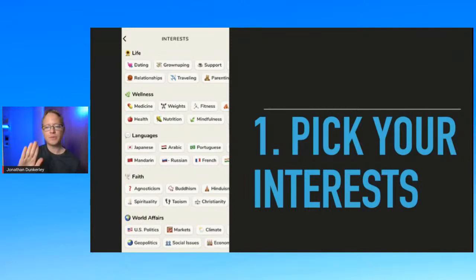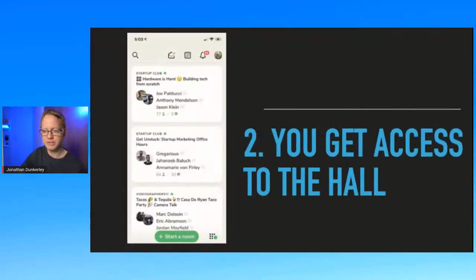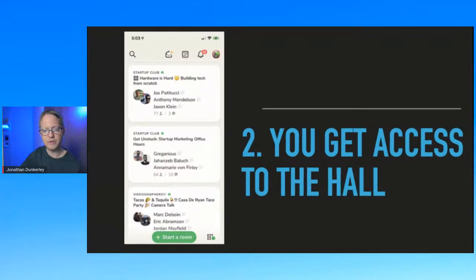But when you open up the app, the first thing that it's going to do after you create your username and just create your account, it's going to ask you for interests. You're going to need to figure out what interests you have, and then the app will actually do this. Once you pick your interests, it's going to give you this thing called the hallway.